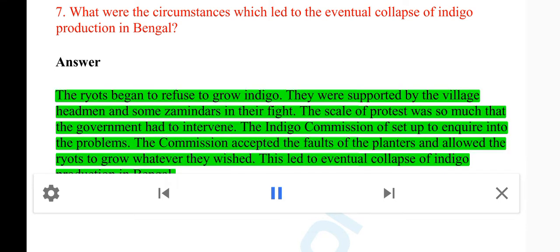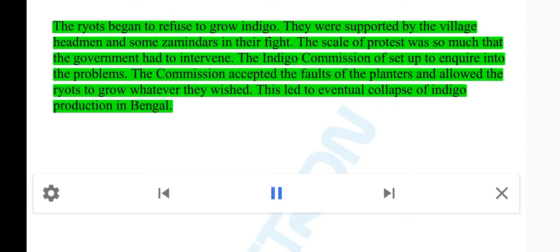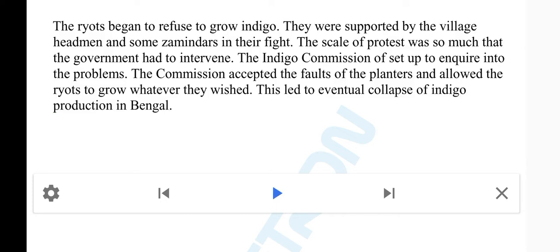7. What were the circumstances which led to the eventual collapse of indigo production in Bengal? Answer. The ryots began to refuse to grow indigo. They were supported by the village headmen and some zamindars in their fight. The scale of protest was so much that the government had to intervene. The Indigo Commission was set up to inquire into the problems. The commission accepted the faults of the planters and allowed the ryots to grow whatever they wished. This led to the eventual collapse of indigo production in Bengal.